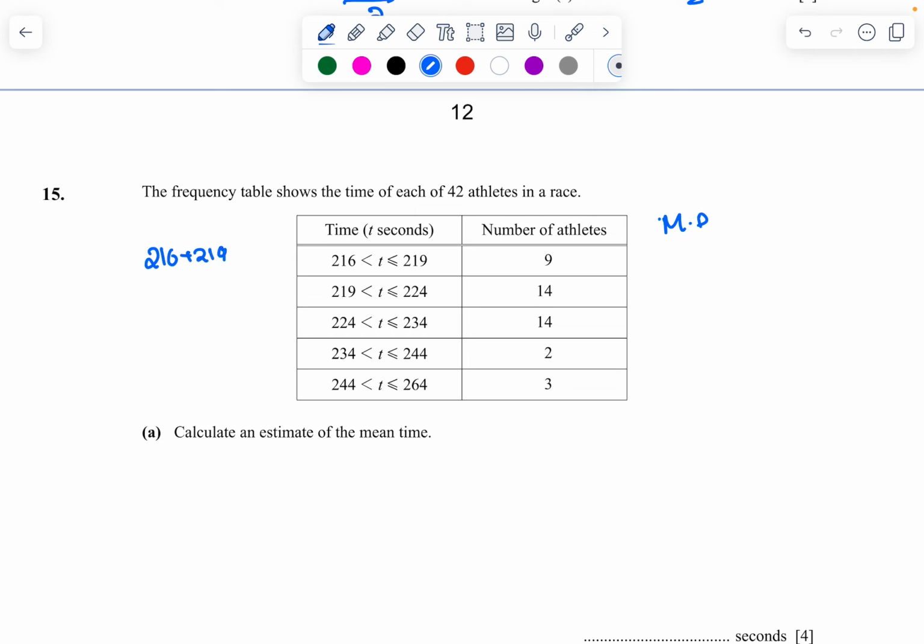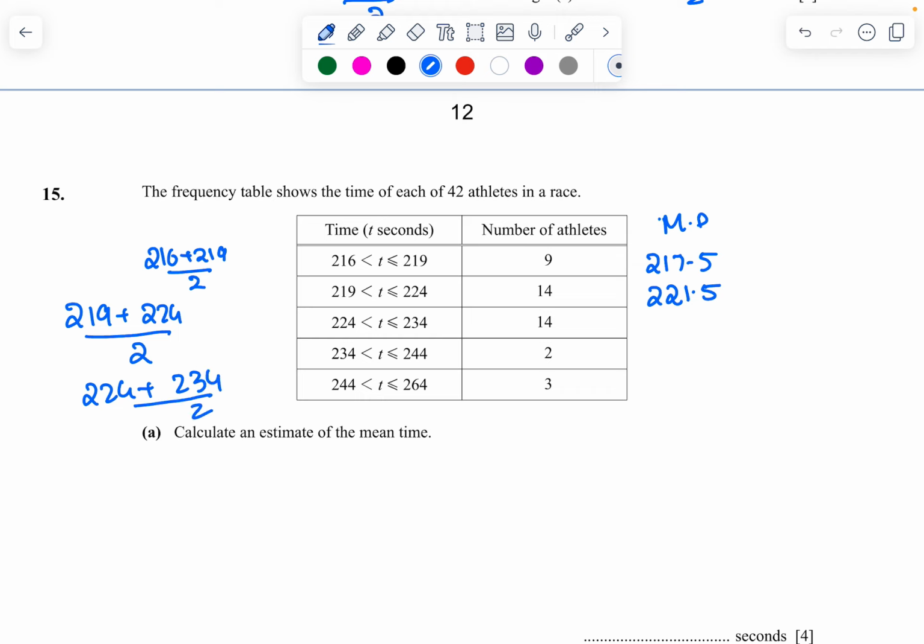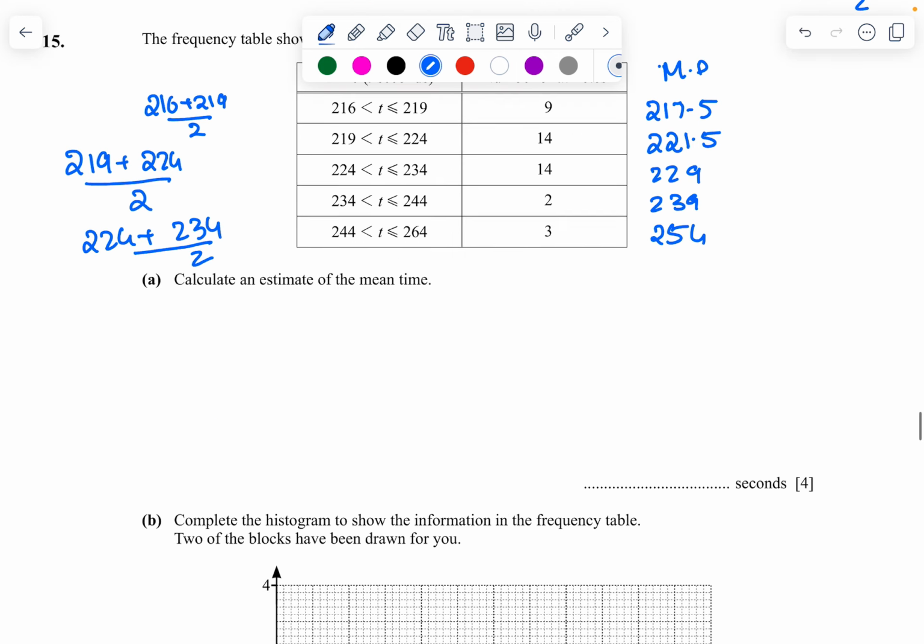216 plus 219 by 2 is going to be 217.5. Next one is 219 plus 224 by 2, which is 221.5. You can use the calculator. Next one is 224 plus 234 by 2, which is going to be 229. Next, 234 plus 244 by 2, which is 239. Then 244 plus 264 by 2, which is 254. Find the midpoints.